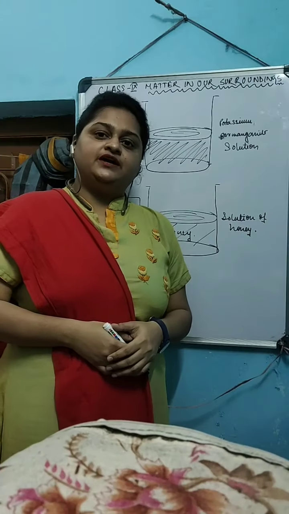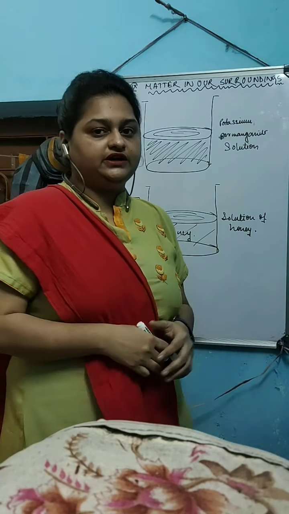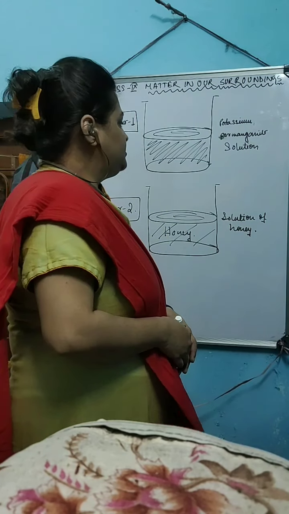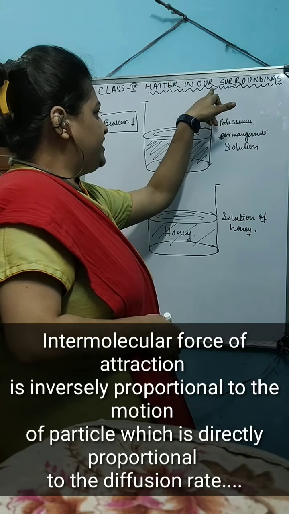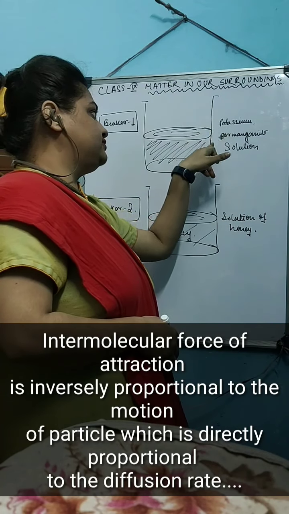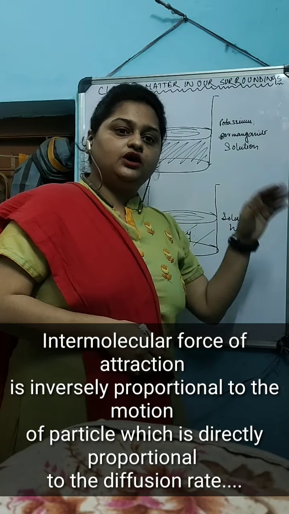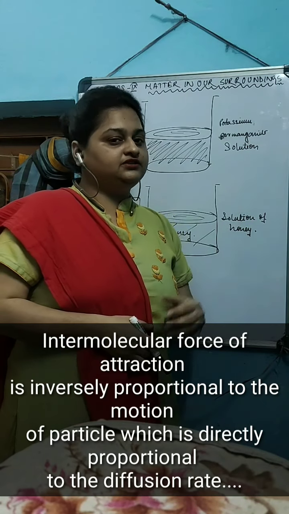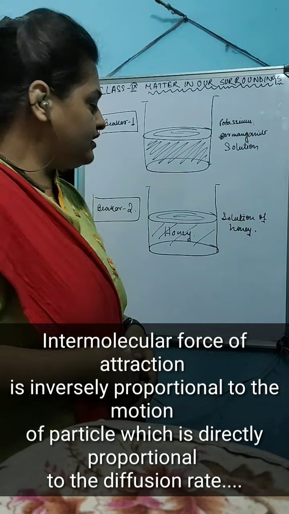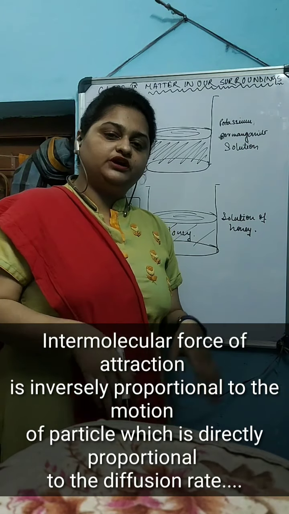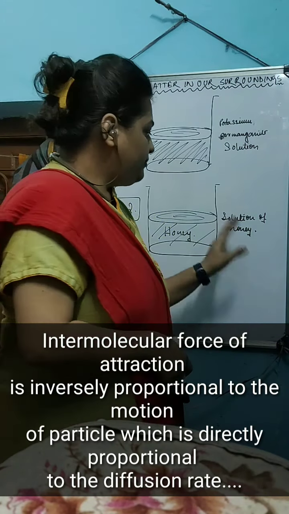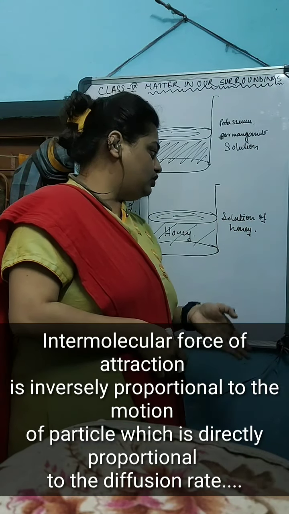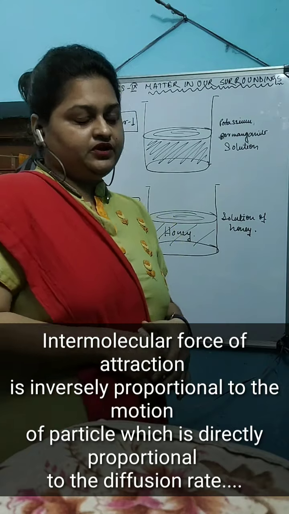In this practical example, we have taken two beakers. In beaker 1, we have poured potassium permanganate, sliding it through the wall of the beaker, into some amount of water taken in the beaker. The same thing has been repeated in beaker 2, but instead of permanganate, we have poured, sliding it along the wall of the container, honey.